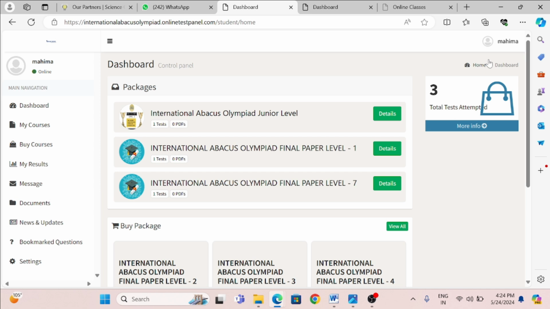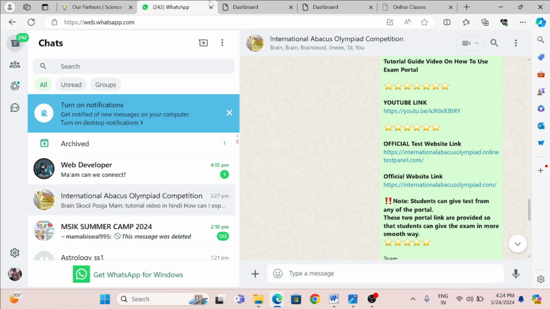So I guess you are very much comfortable with the test portal, the login IDs and passwords. All the best everybody for the test, and see you on 26th. If you find any problem, please coordinate with the team. At any time you can coordinate with the team. Please make sure that your queries are resolved on time.